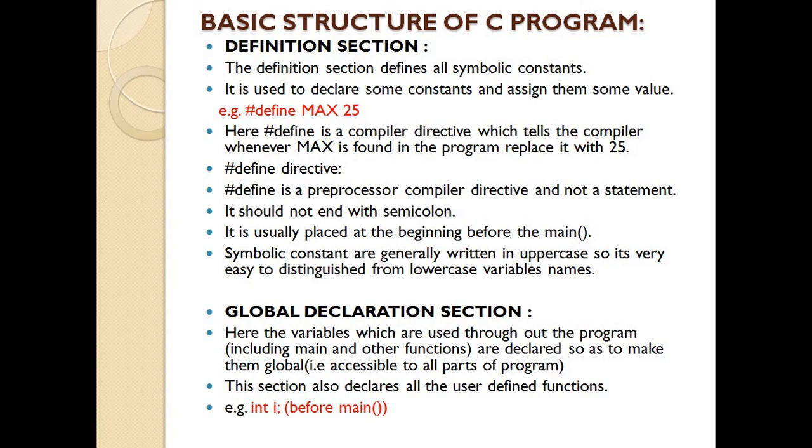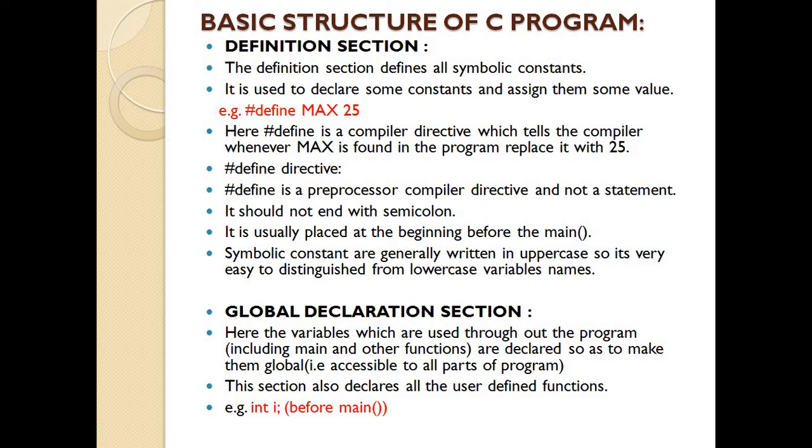Whatever variables are used throughout the whole program are declared before being used in the program. Such sections are called the global declaration section. Before the main function, we can declare some labels for storing values, and the values for those labels are the same from the first statement to the last statement. Such labels are declared under which section? The global section. Global means it is available to all parts of the program.